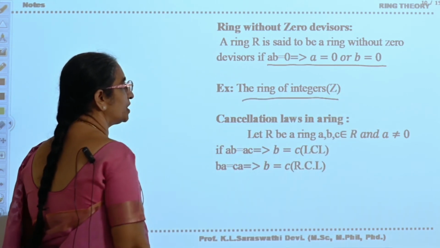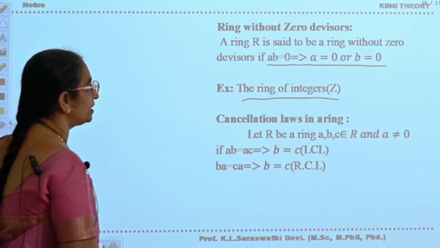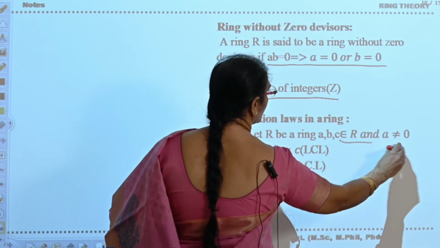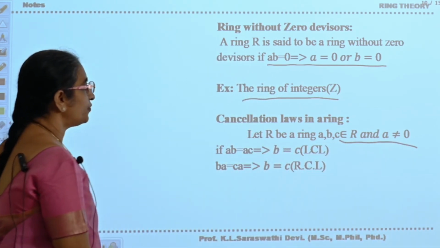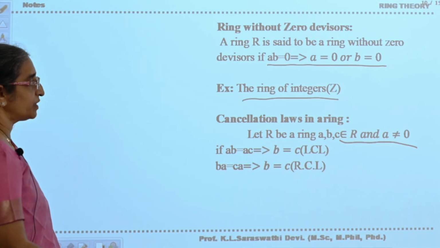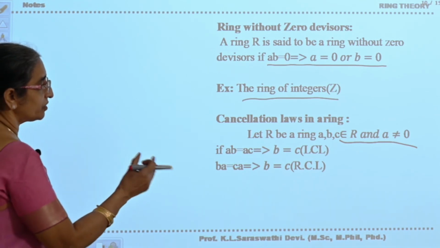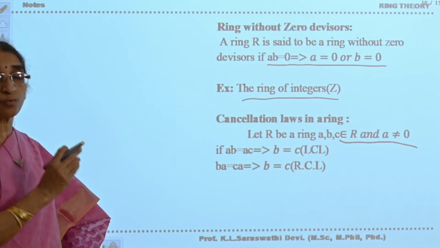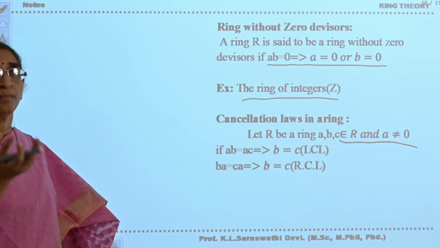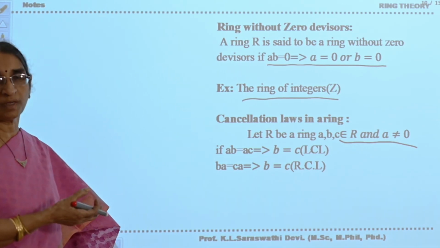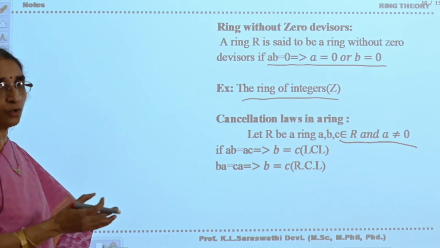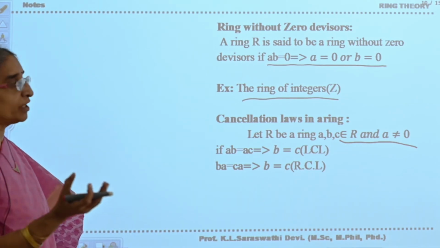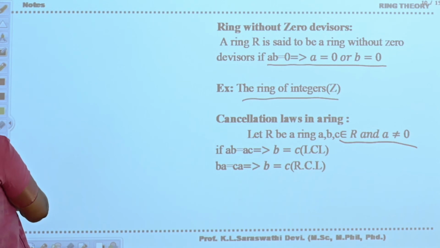Now cancellation laws in a ring. Let R be a ring, A, B, C belong to R and A is not equal to 0. If AB is equal to AC, it implies B is equal to C; BA is equal to CA implies B is equal to C. Here the cancellation laws are with respect to multiplication but not addition, because with respect to addition it is an abelian group. In a group cancellation laws hold. You need not think of addition but of multiplication.